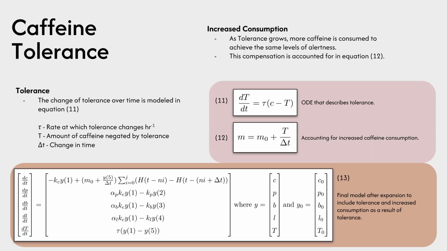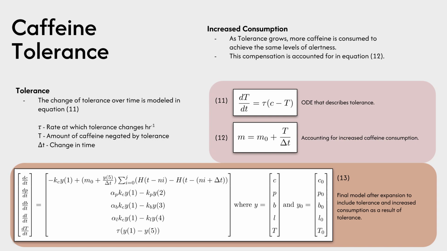Lastly, if we want to accurately account for how tolerance impacts caffeine consumption, typically people will increase their caffeine consumption relative to their tolerance so that they achieve the same effective caffeine amount. What this means is that we need to modify the previous m value we have in our dc/dt equation such that it takes into account tolerance.